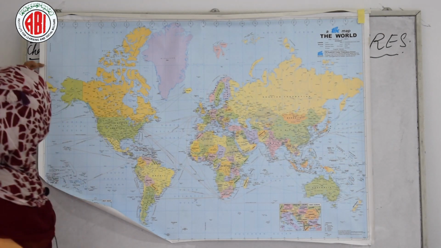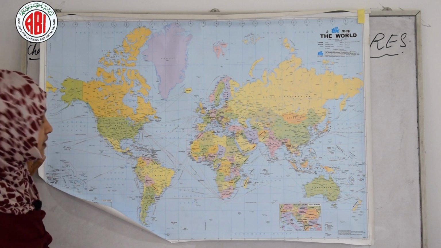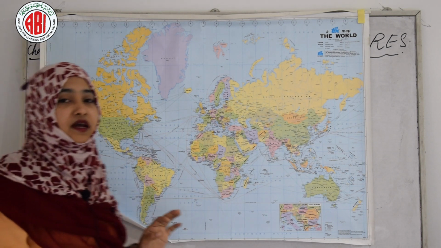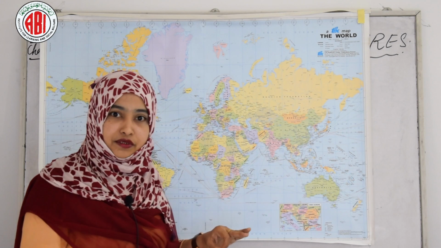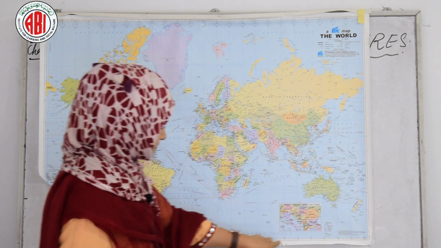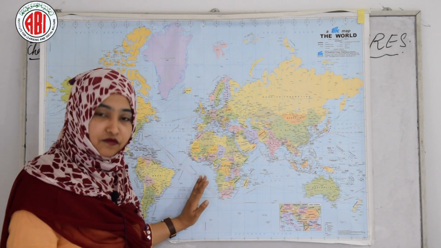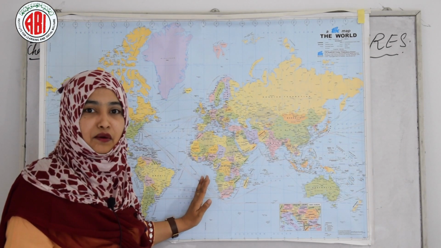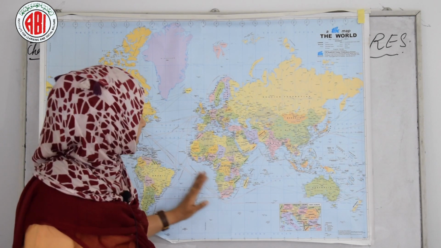Here you can easily see and observe that degrees are also mentioned on the map, and as well you can observe in your atlas books, in that book very small points are mentioned as per the latitudes, as per the longitudes and as per the degrees of time which are mentioned on the maps. Okay, we can easily find out. Through the help of these, we can find and locate a particular place in the world as well as in the country.